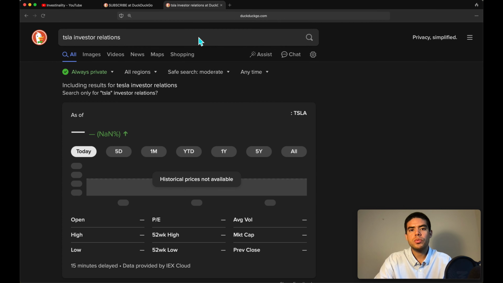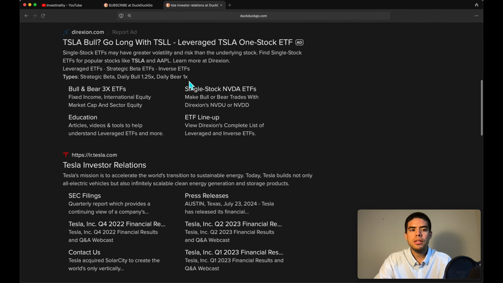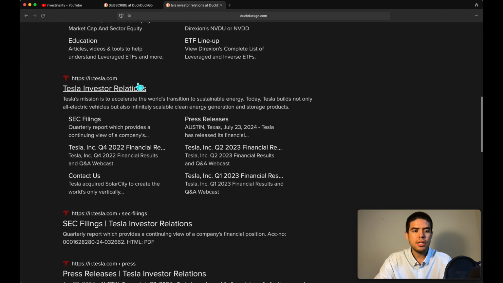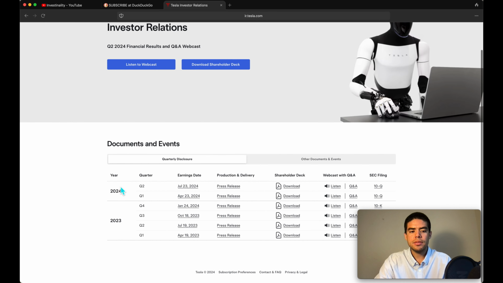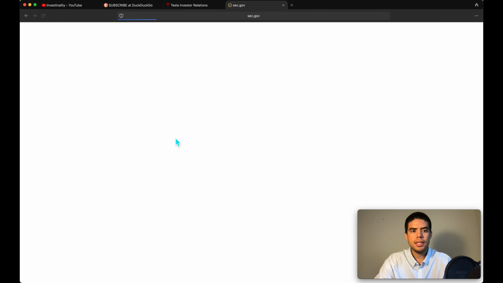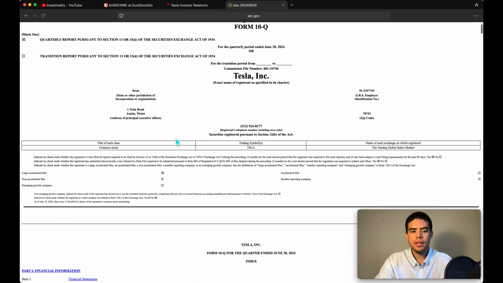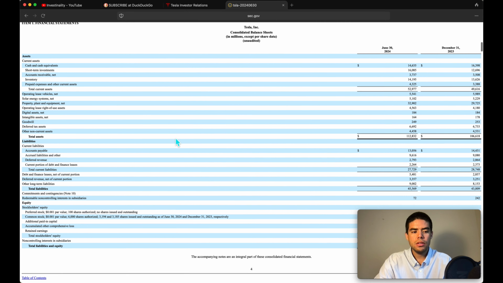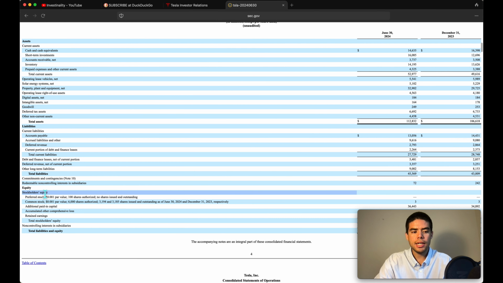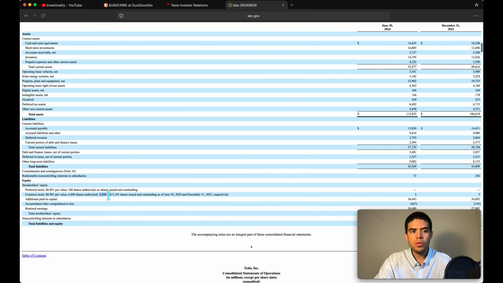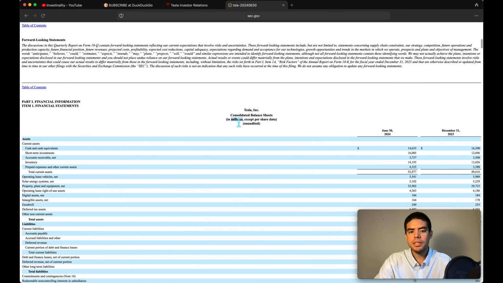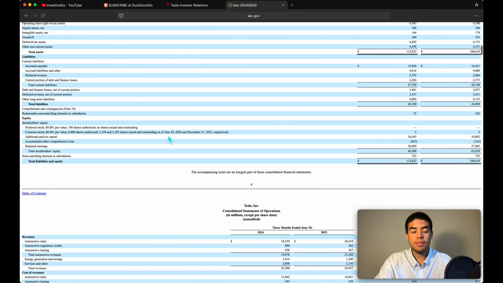Now I'll be using the most recent number of shares given on the quarterly balance sheet. So once we scroll down to Tesla Investor Relations and we open that page up, we can see Tesla's most recent earnings report was Q2. So we're going to go open that. And once we get there, we're going to scroll down to where we can see stockholders' equity. And here Tesla has 3,194. We can see it's millions of shares. So that's our share value that we're going to be using for market capitalization.